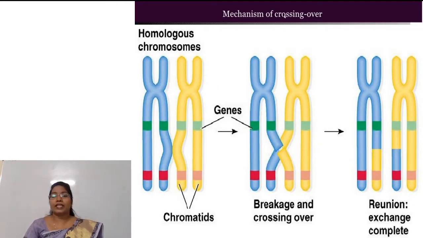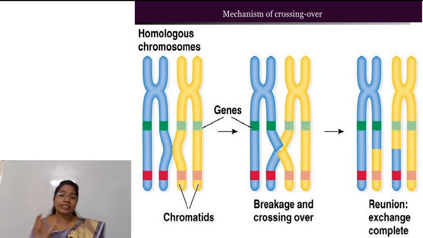This is the mechanism of crossing over, which includes the first step, synapsis. Friends, the word synapsis means the intimate pairing between 2 chromosomes.